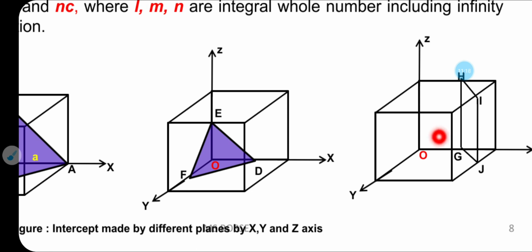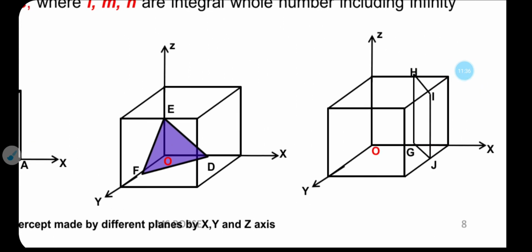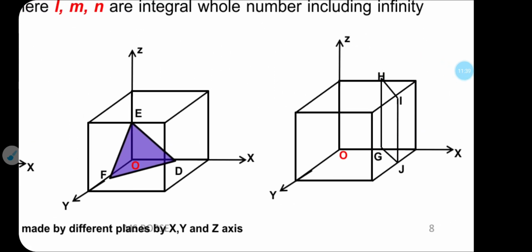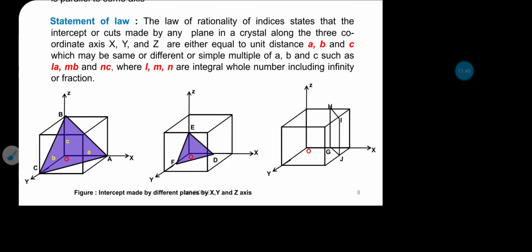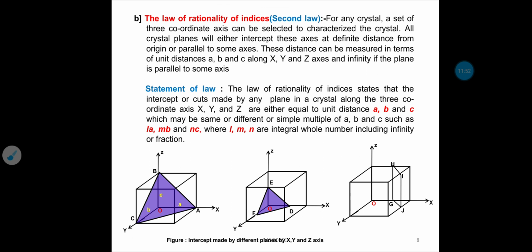Sometimes the planes may be parallel to the z-axis. So along the y-axis it intersects at point J with half distance, along the x-axis at point Z with a half distance, and along the z-axis this plane is parallel. That means along the z-axis the intercept may be infinite, like that. So this is about the law of rationality of indices.